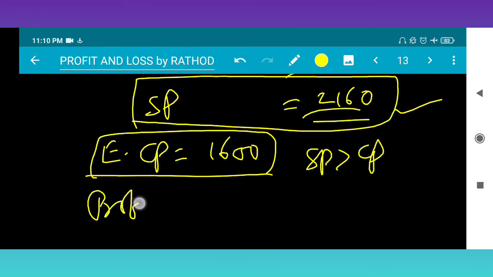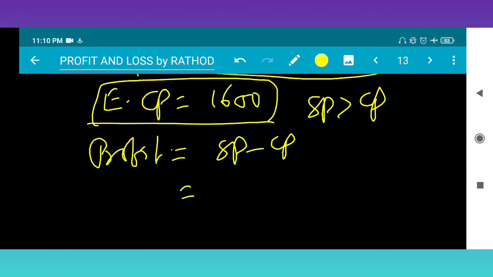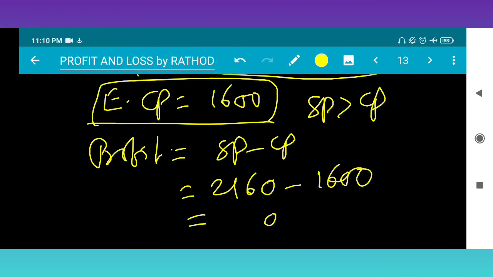Profit is SP minus CP: 2160 minus 1600. 0 minus 0 is 0, 6 minus 0 is 6, 11 minus 6 is 5. So 560. This is the profit.